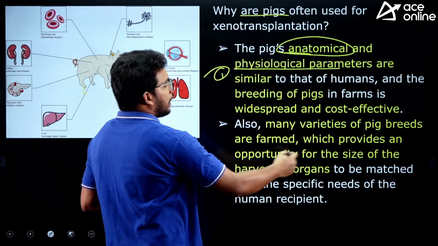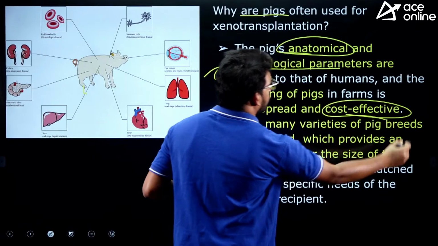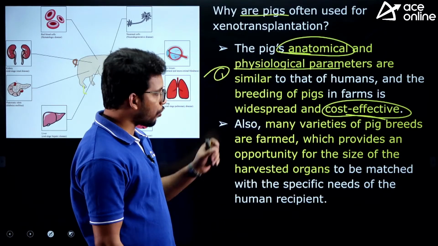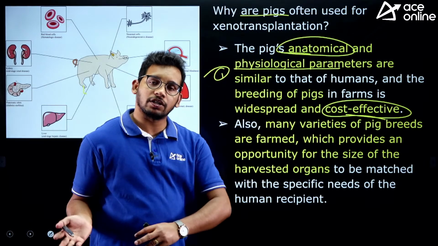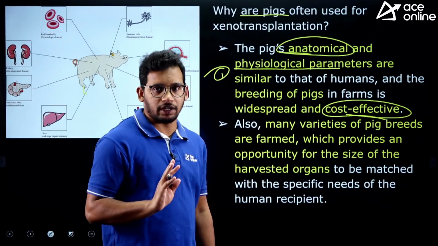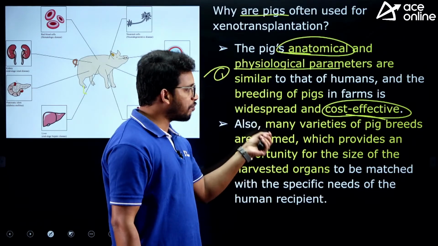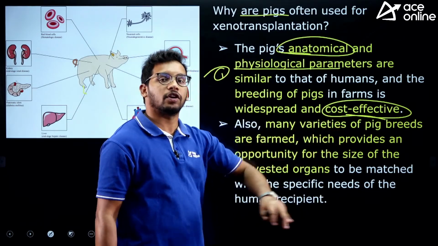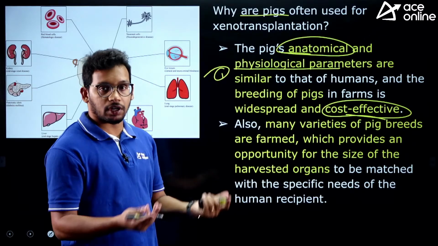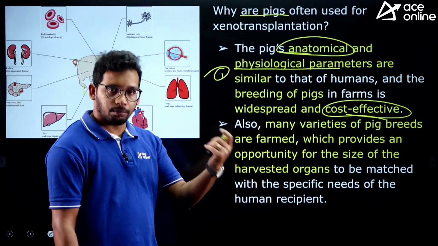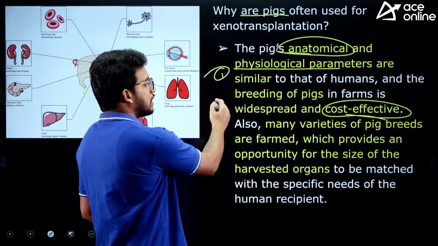Also, it is cost effective and cheaper. If we take organs or cells from other animals, it is very difficult and requires a lot of expertise. But breeding of pigs is easy and cost effective, so in future this will even help poor people. This is the second reason.